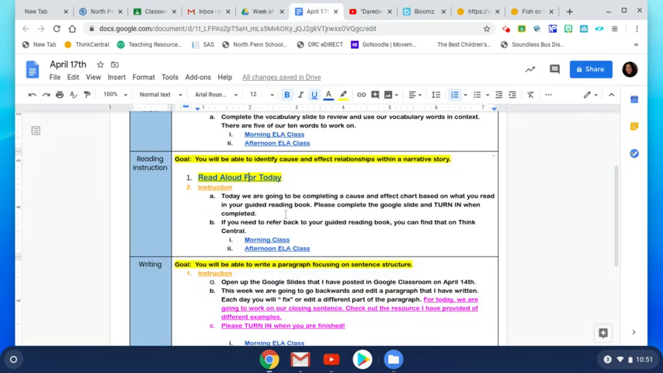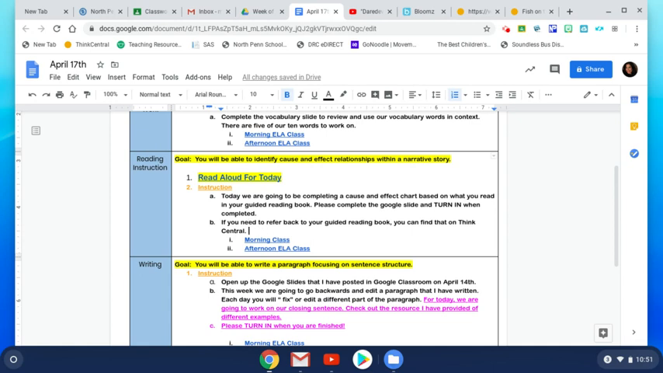You can take a look at that by clicking that link, or I also posted the video in Google Classroom. Today we're going to be completing a cause and effect chart based on the book you read for guided reading. So what you're going to do is complete the Google slide and turn it in when you're done. If you need to refer back to your guided reading book, you can find that on Think Central. It will still be on Think Central.